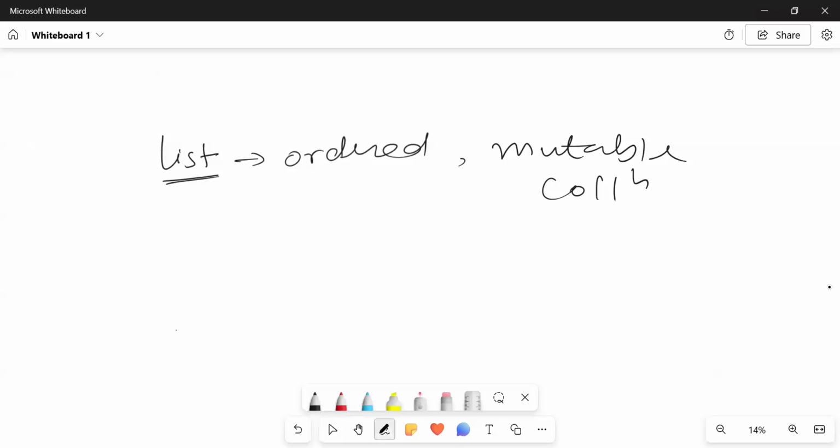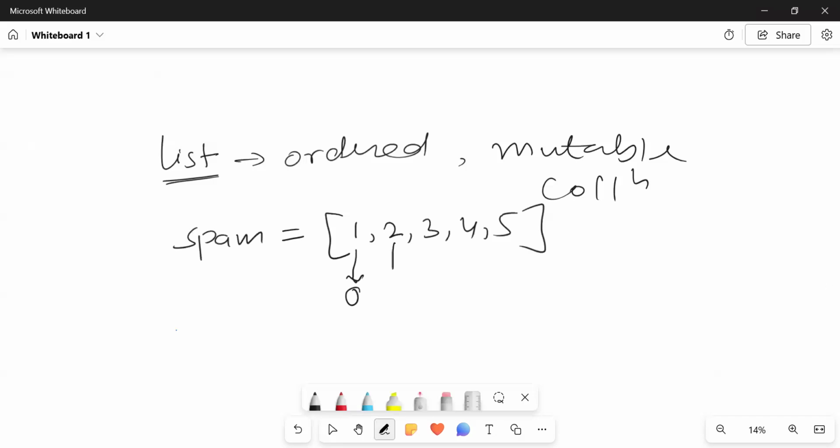Let's say you have taken one variable called spam. You assign some value to spam through a list. This is your opening square bracket. You may take any value. I have taken some integer values, and you close with the square bracket. Now this is index 0, this one is index 1, this is index 2, index 3, and this is index 4. This is how you get the indexing for a list.